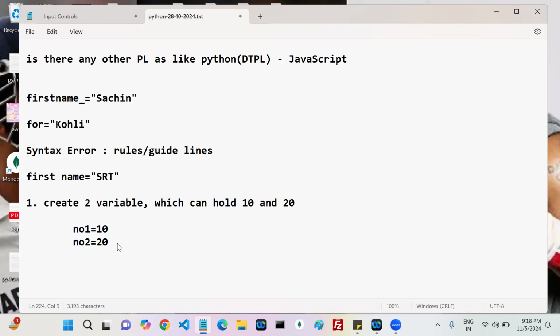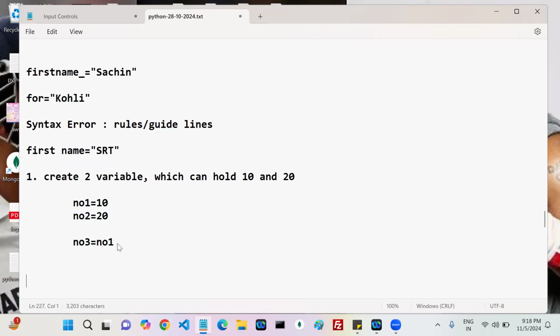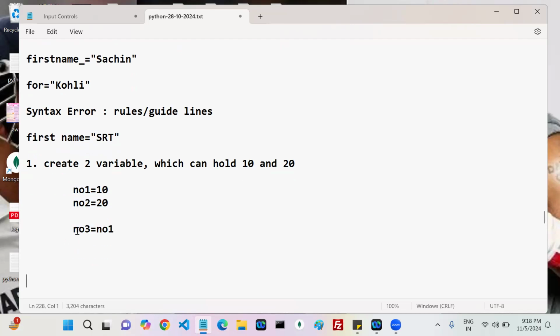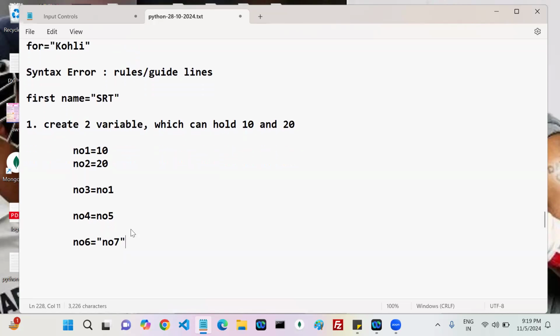Now, is it valid or invalid? If I write like this, is it valid or invalid? Okay. Valid. Valid or invalid? Invalid. Valid or invalid? Valid.